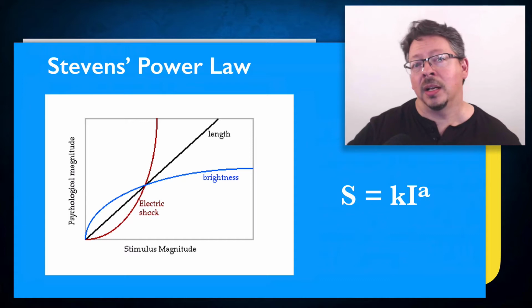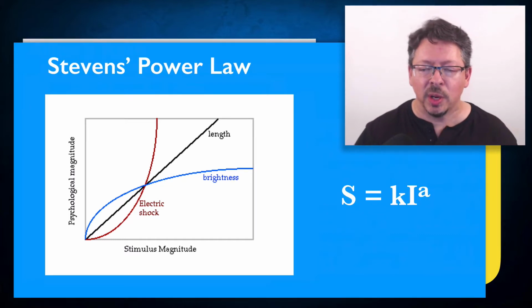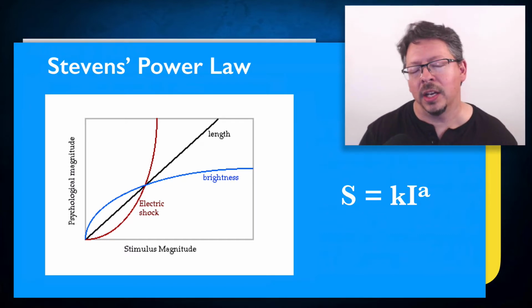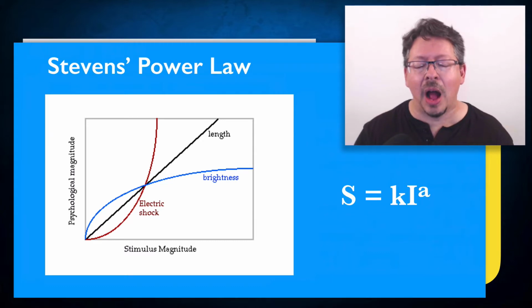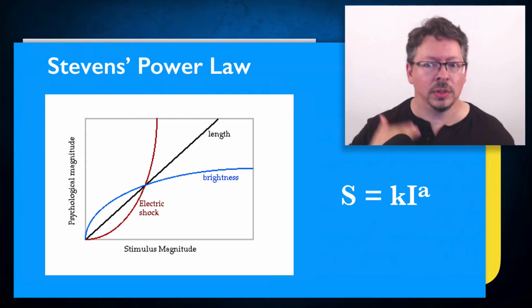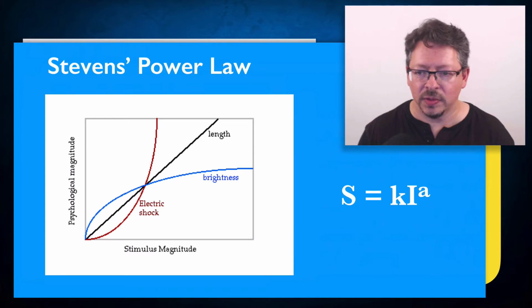So how bright the light appears to us, or how much pain is associated with a given electrical shock, or how loud the sound is to our ears. So Stevens showed that these relations follow the general form of a power law, but the value of the power law exponent and the shape of the curve is different for different types of stimulus.